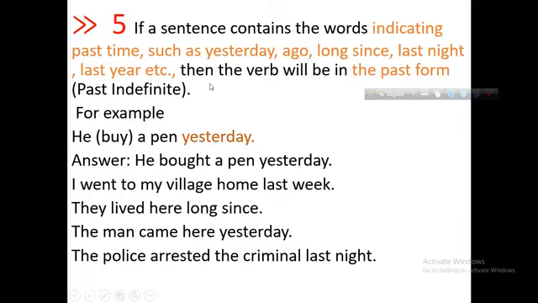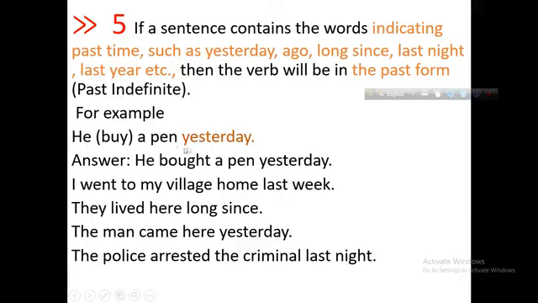We know the structure of past indefinite tense: subject plus past form of verb plus object. So, if you use the past form of verb, it will be past indefinite tense.